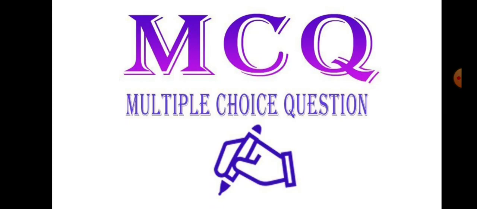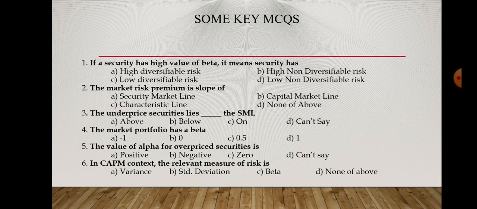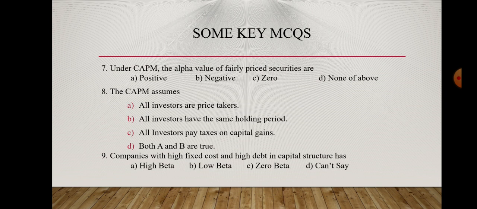In the end, we have discussed some MCQs. If a security has a high value of beta, what does it mean? It means it has high non-diversifiable risk, meaning high systematic risk. There are 9 MCQs. I think these are very important from the point of view of understanding the concept as well as from your exam point of view.